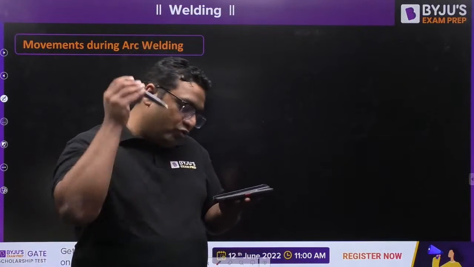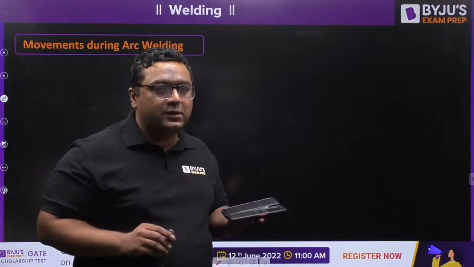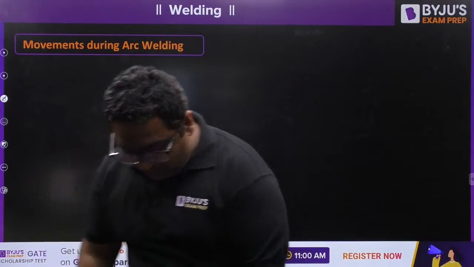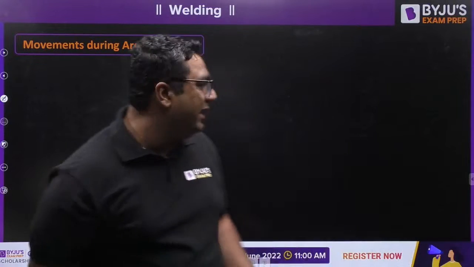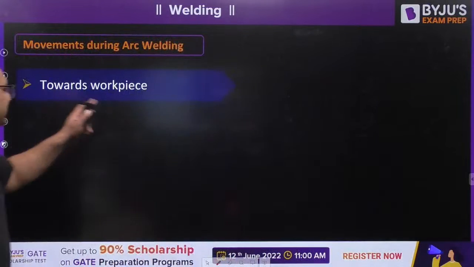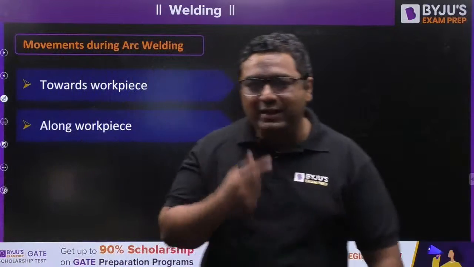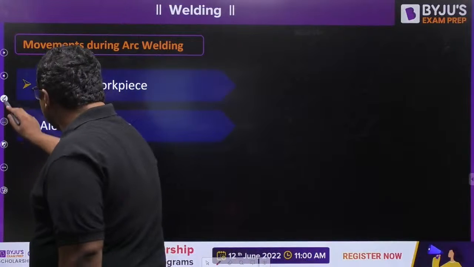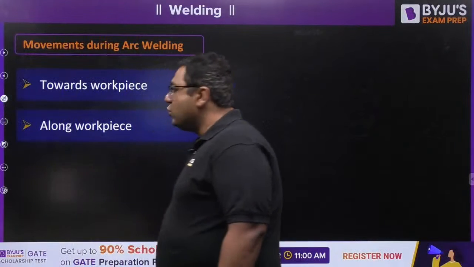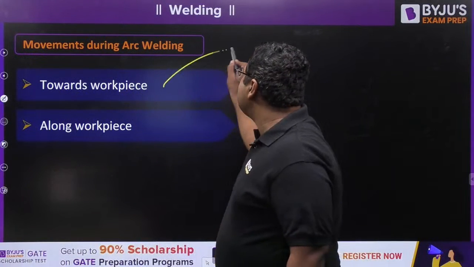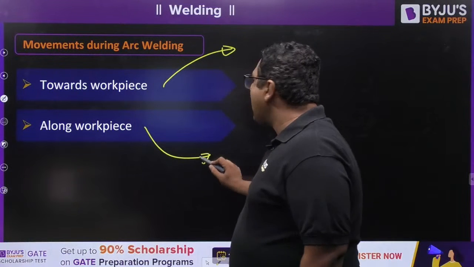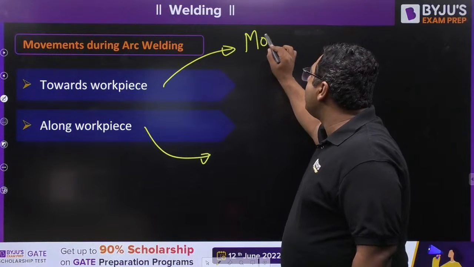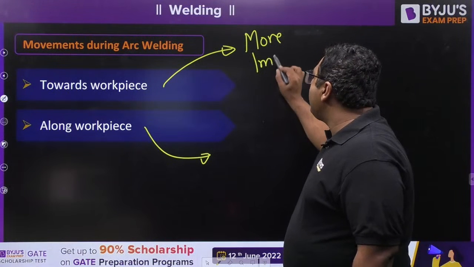So there are two movements: one towards the workpiece, the other along the workpiece. I feel everybody would be aware that the first movement is going to be more important. Why more important?